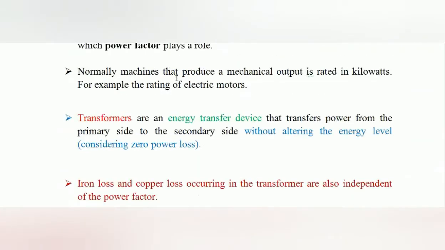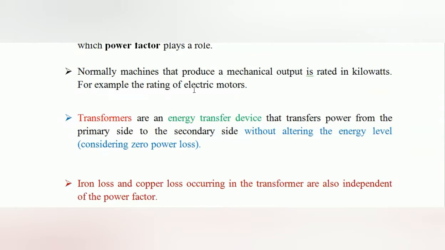And normally machines that produce a mechanical power output are rated in terms of kilowatt. That is already said, that the induction motor power rating is nothing but kilowatt or horsepower, because it produces the mechanical output, right? From the motor we are getting the rotational movement as the output. In the motor we are getting the mechanical output, but in the generator we are getting the electrical output.